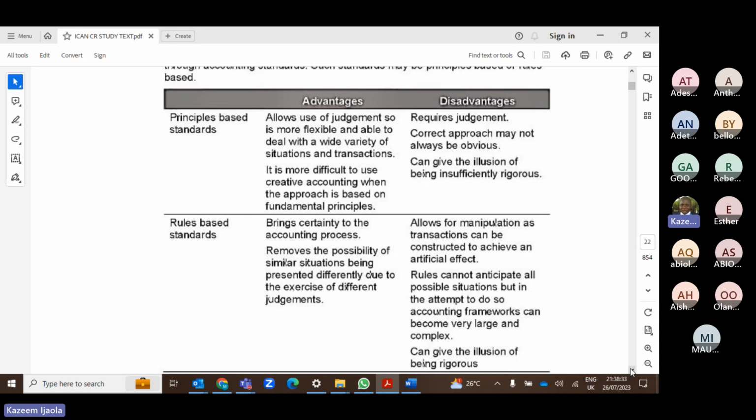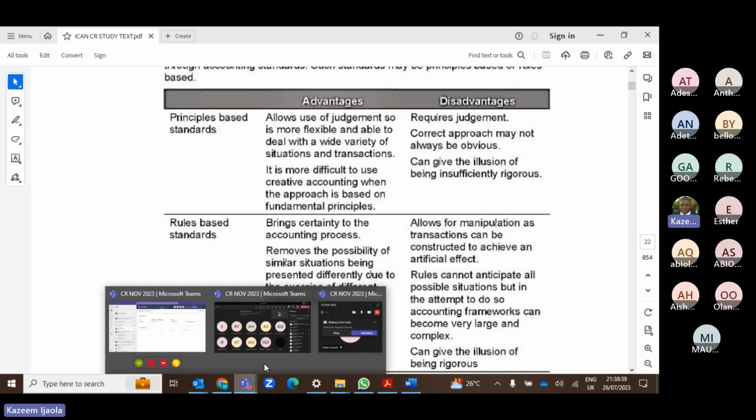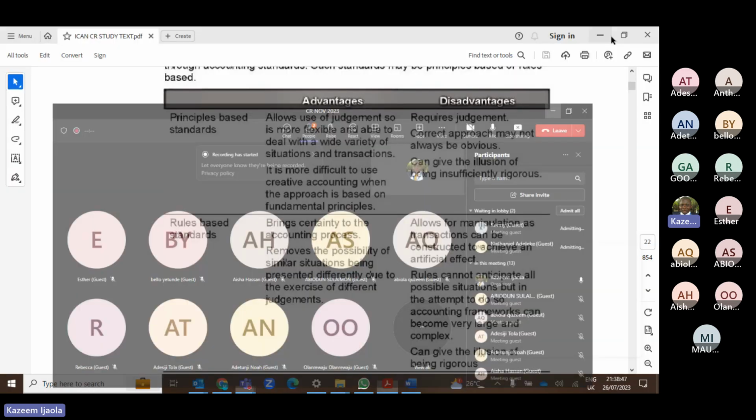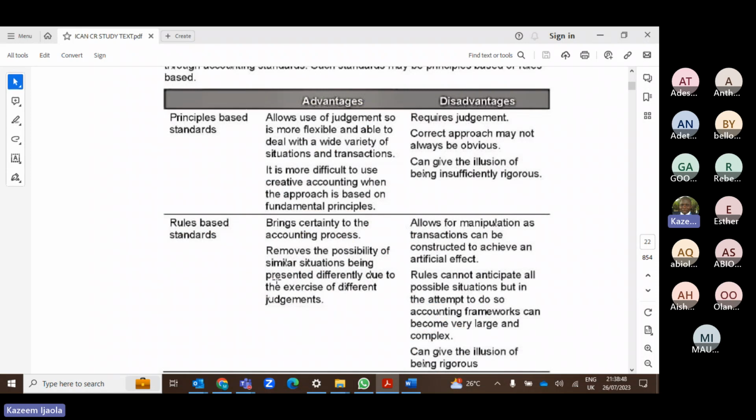But under principle base, you have to use your brain. Oh, this is not right. Somebody's joined, let me admit who this is. Kenny is here. Nathaniel. So that is the difference between rule based and principle based.